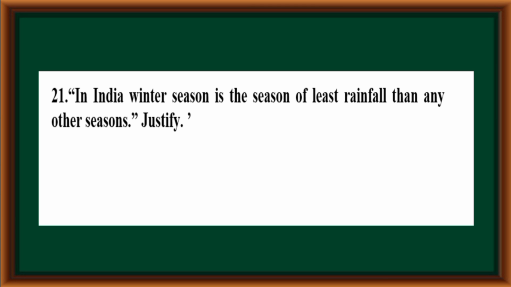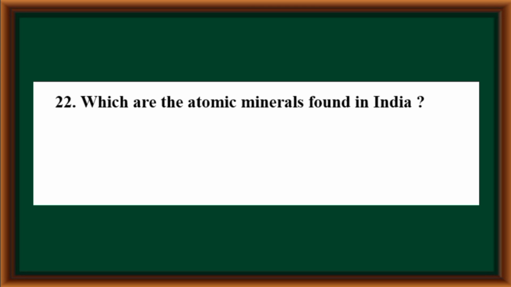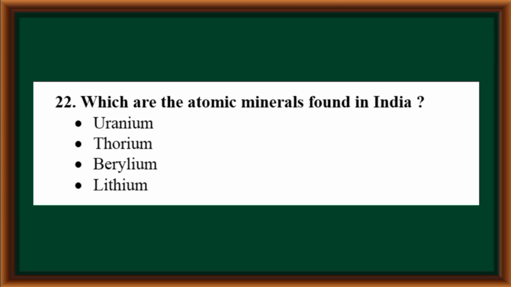In India, winter season is the season of least rainfall than any other season. Justify. India receives just about 2% of the annual rainfall during this season. The temperature drops to sub-zero levels. Heavy snowfall occurs.